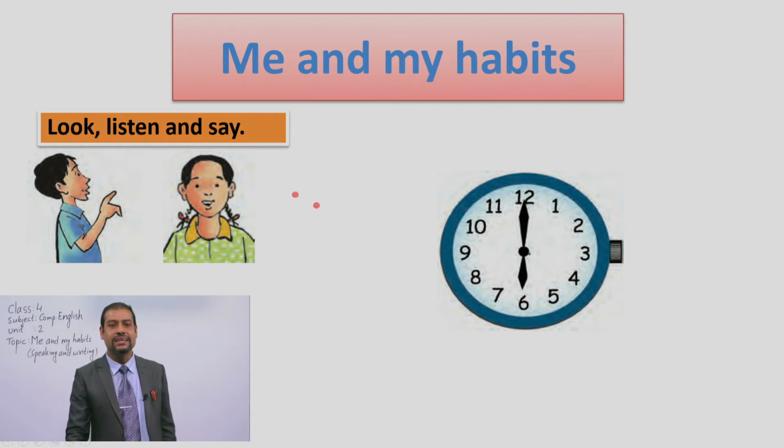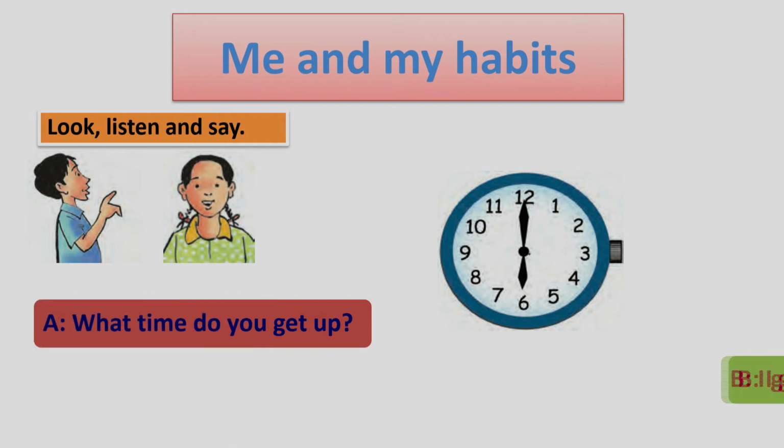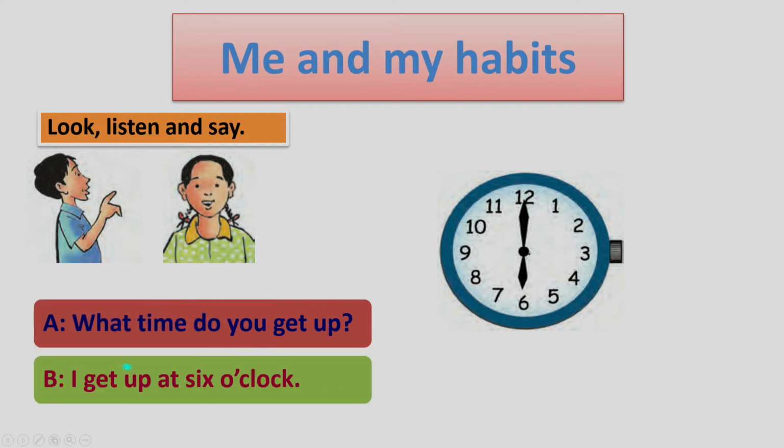Now it means these 2 characters, boy and girl, are talking, okay? So what do they talk about? See, the one asks, what time do you get up? Dear students, see, the boy is asking the girl, what time do you get up? So I have given you the clue using this clock, okay? So she says, I get up at 6 o'clock. So what is the time here? 6 o'clock. Look at, okay.